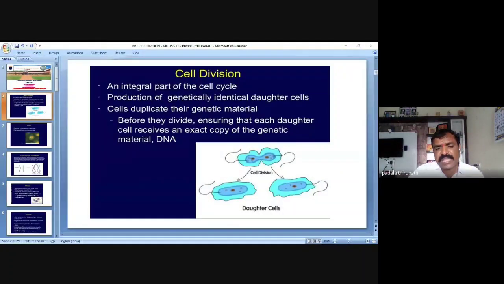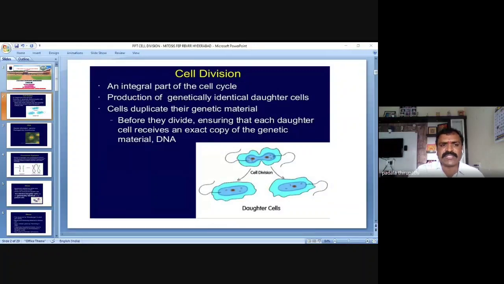In cell division, there is production of genetically identical daughter cells. Whether it is a mitotic cell division, we get two new genetically identical daughter cells, or a meiotic cell division, we get four daughter cells.